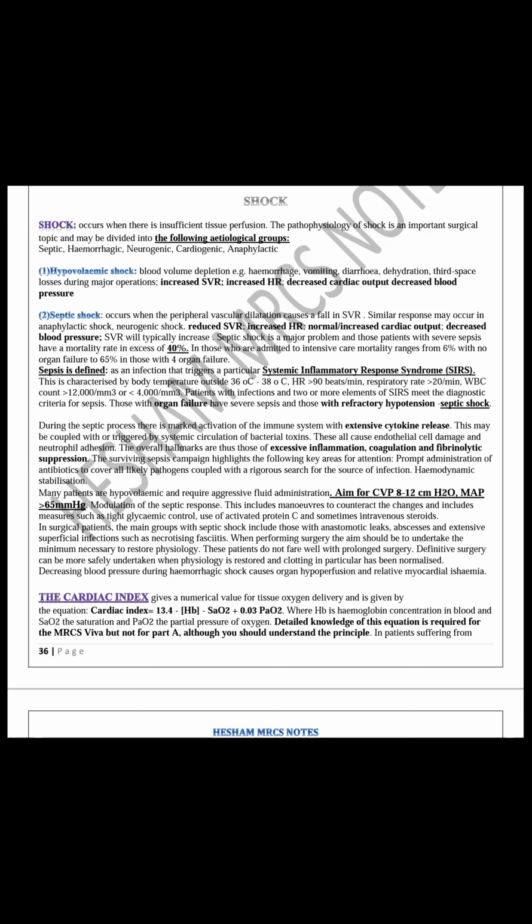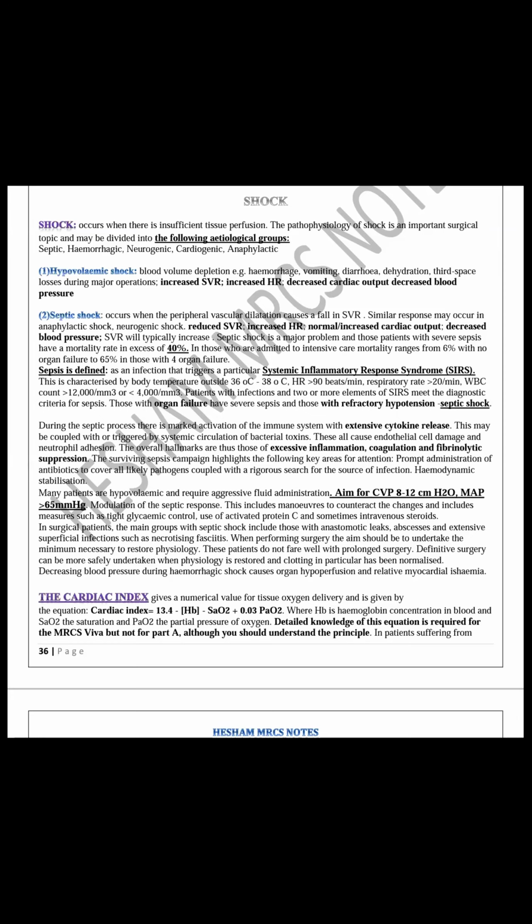What is the action of antidiuretic hormone? It causes reabsorption of water through insertion of aquaporin 2 channels. Aquaporin 2 channels are inserted into the luminal border of the distal convoluted tubule and collecting duct to reabsorb water, causing solute-free water retention and oliguria. The other name of the antidiuretic hormone is vasopressin.